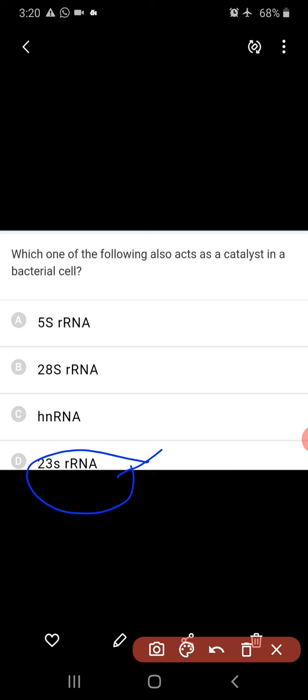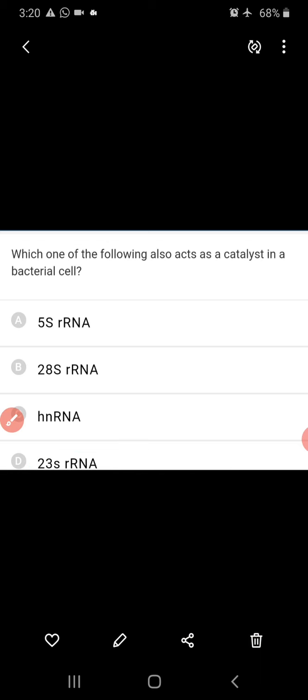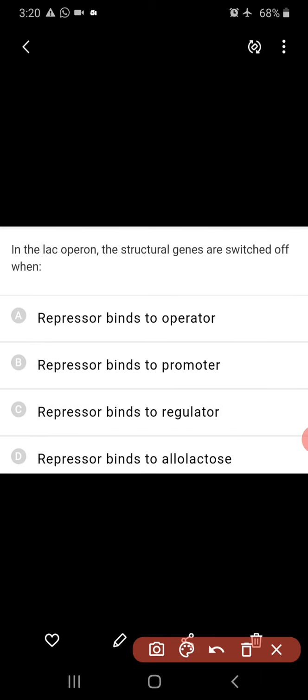Ribozyme is a non-protein enzyme which is a nucleic acid, particularly 23S type of rRNA. The same rRNA acts as an enzyme, which is called ribozyme. It facilitates the formation of peptide bonds among the amino acids during protein synthesis.